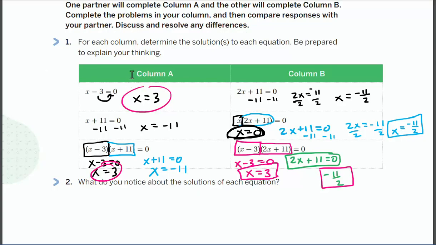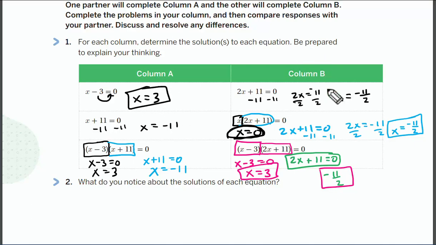Okay, so if you were column A, I have my answers up here. If you were column B, I have my answers up here. All right, we should hopefully have these down. Now, you're going to see a lot of different drawings, but basically, this is what happens. On the first question, I am going to add 3, right, and I get x equals 3. That's pretty easy.